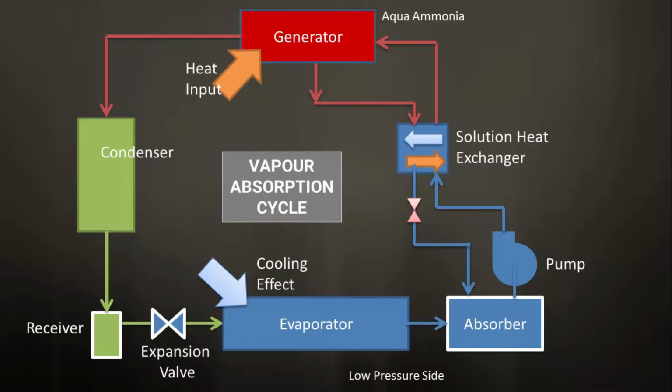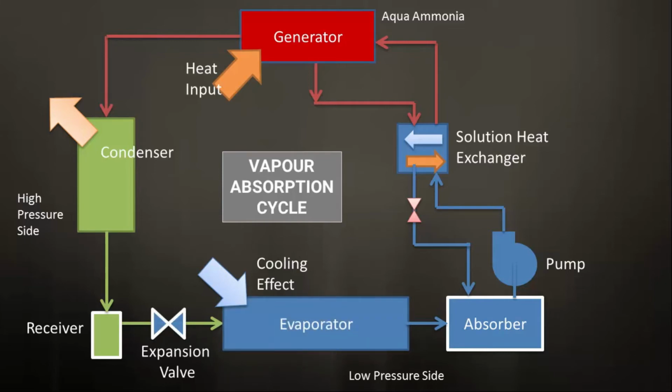It passes to the condenser. In the condenser, the ammonia vapors lose heat to the surrounding or to cooling water if the condenser is liquid cooled. Thus, the ammonia refrigerant gets condensed in the condenser, which is further stored in the receiver. All generator, condenser and receiver are at high pressure level, say 18 bar. This high pressure liquid is throttled through an expansion valve to the low pressure evaporator, say around 2 bar.